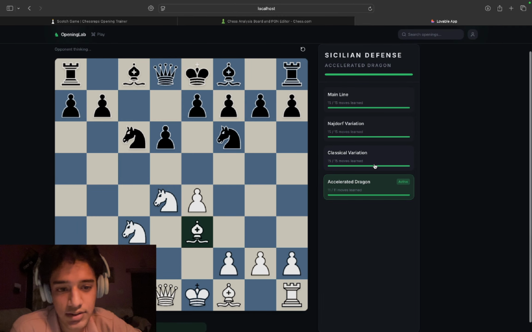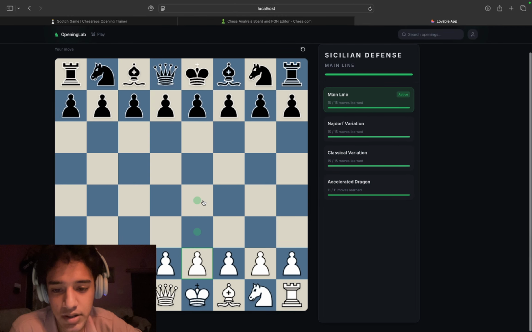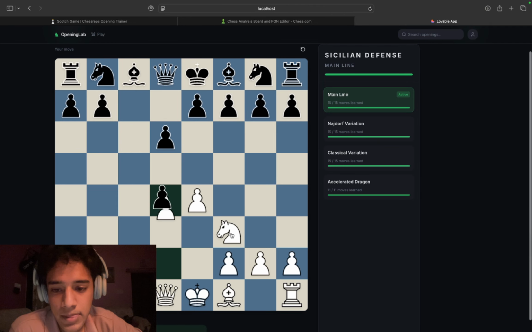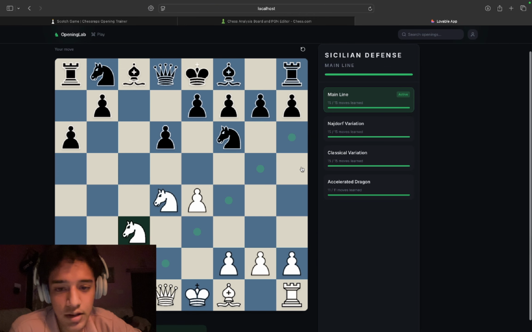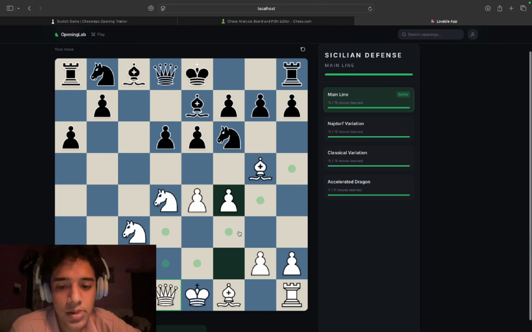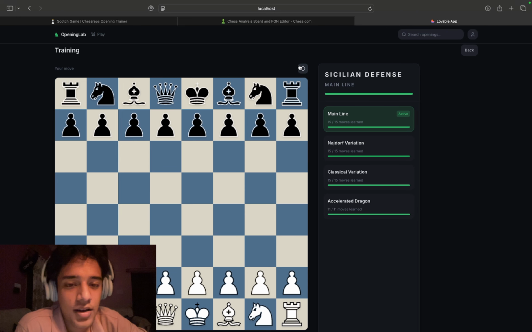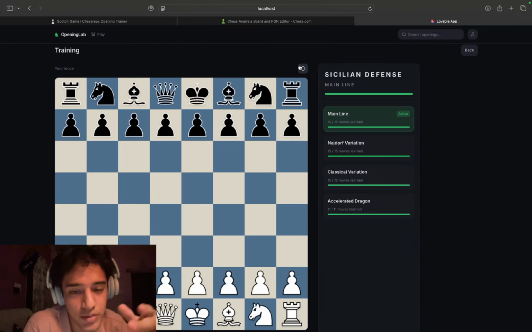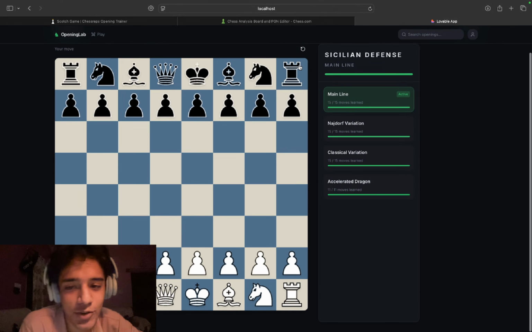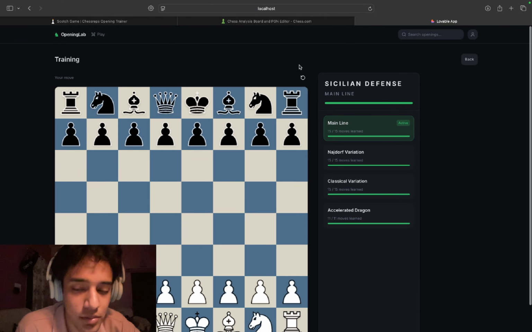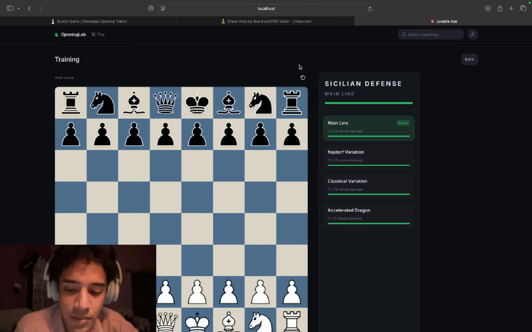Accelerated Dragon. For example, if I choose mainline, I've learned this through just practicing on this. I don't know why I'm stuttering right now, but yes, it is what it is, and it's a great improvement on this website. I'll surely be completing it, not today. That is all for today, but I'll surely be completing it and uploading videos on it.